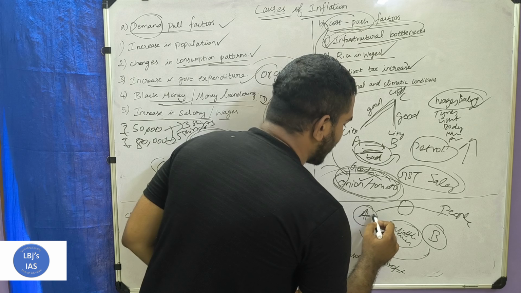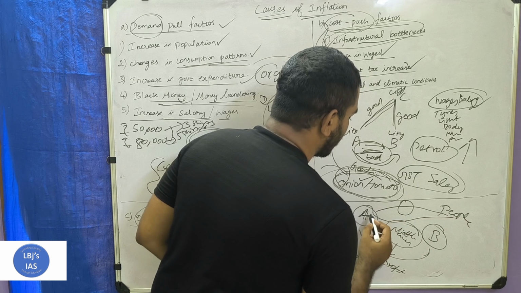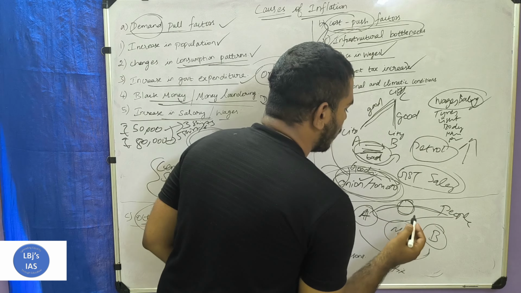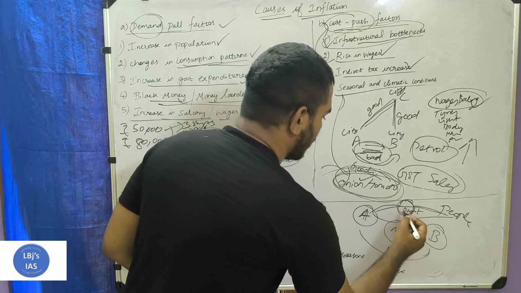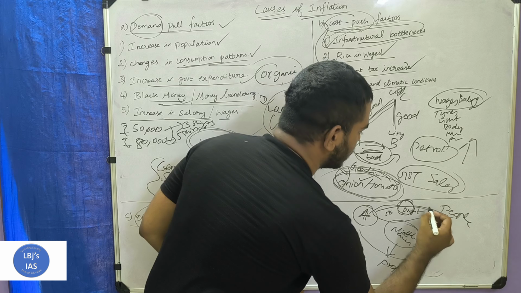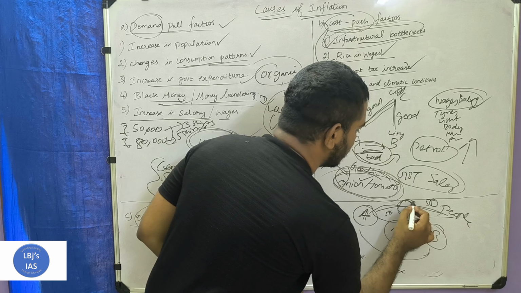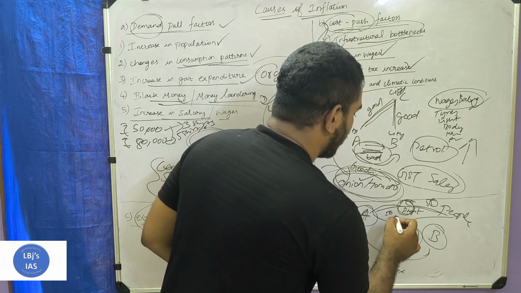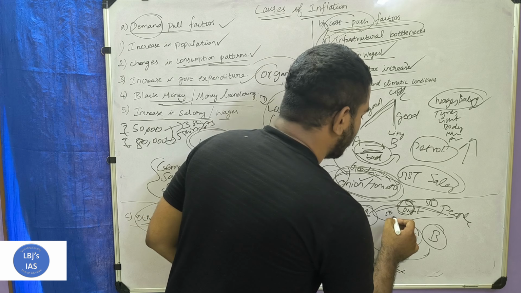Rather than the company directly selling the product to the people, if it depends on a middleman to sell the product, the middleman will get some profit. If he is buying at 50 rupees from a company, then he will sell at 55 rupees. So 5 rupees profit goes to the middleman. If it goes directly to the people, these 5 rupees will be saved.